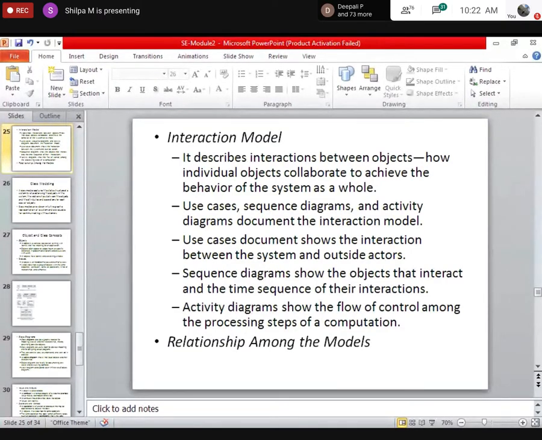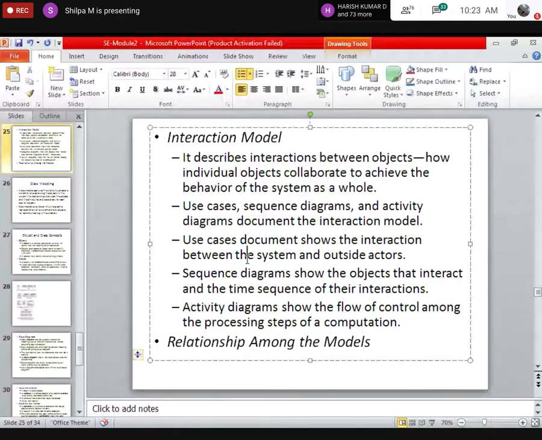You're there, Medini? Interaction between objects. Okay, then anything else? That's it. Fine.